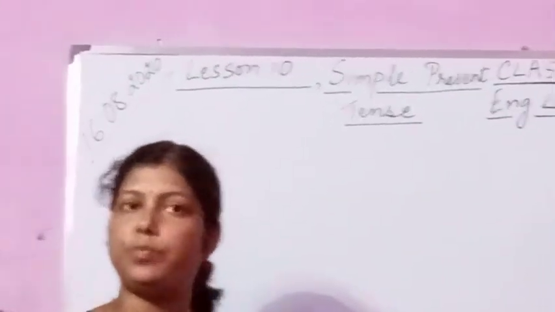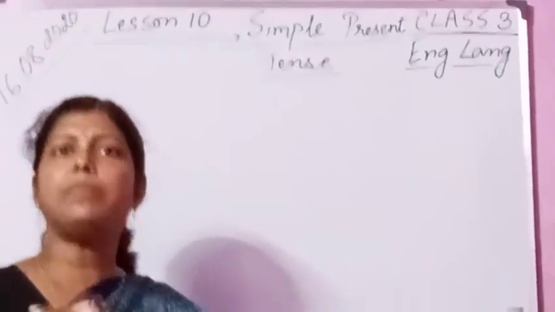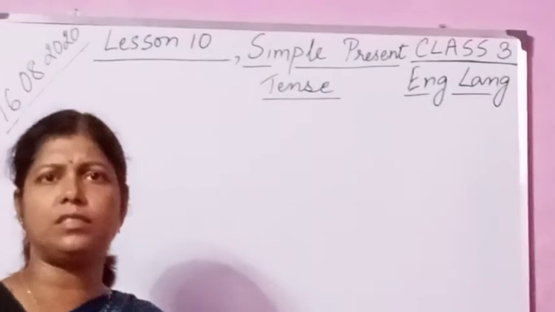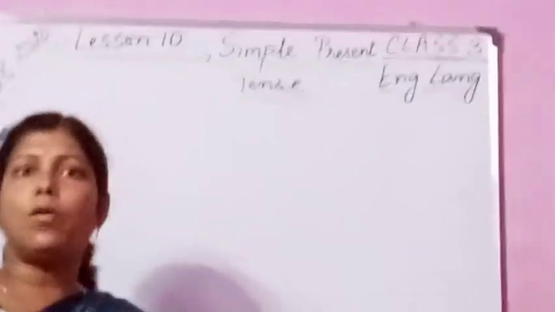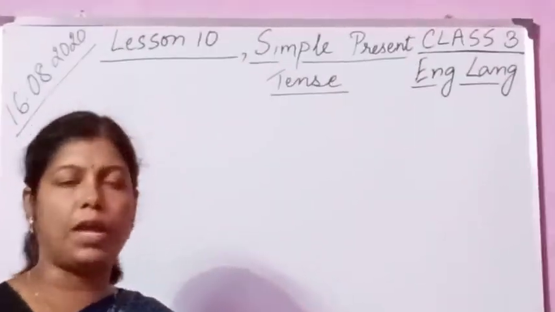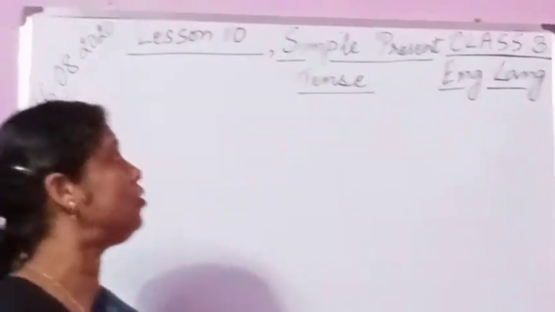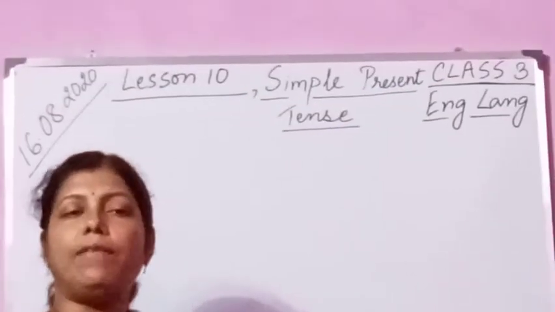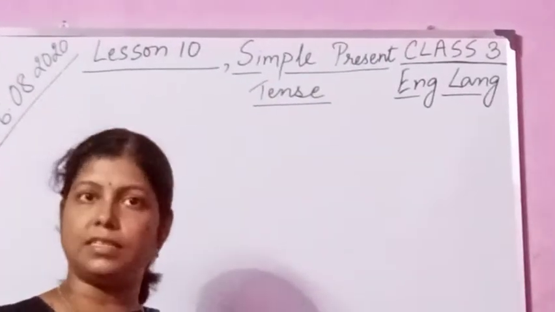Okay, that means present. Okay, I am teaching you. This sentence is in the present tense. Okay, you are watching me. You are watching me. This is also in the present tense. Okay, but here I am going to teach you simple present tense. Now I will explain you with the help of sentences.